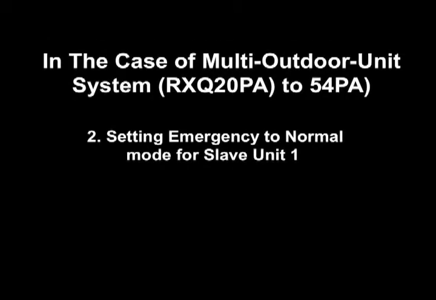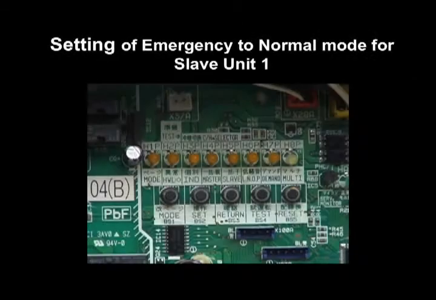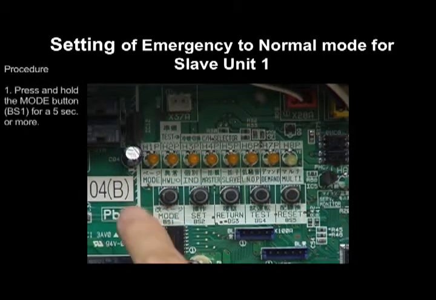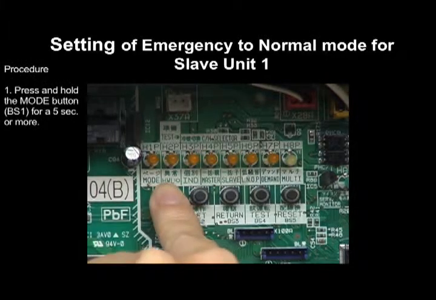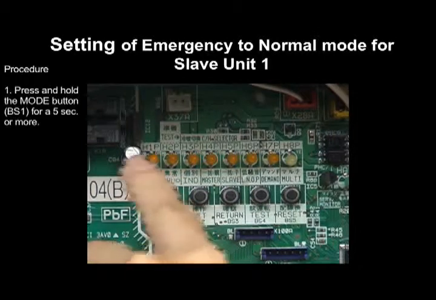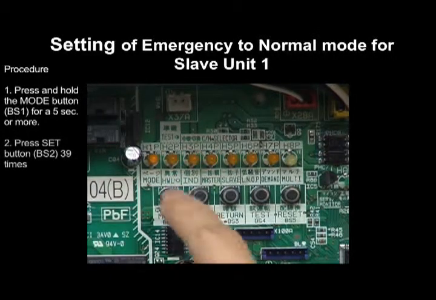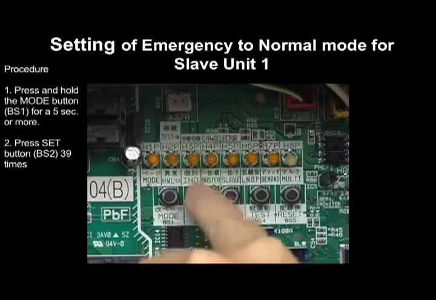Number 2. Setting of emergency to normal mode for Slave Unit 1. Now, we will demonstrate from emergency to normal setting for the Slave Unit 1. Press and hold the Mode button BS1 for a period of 5 seconds or more. Press the Set button BS2 39 times.